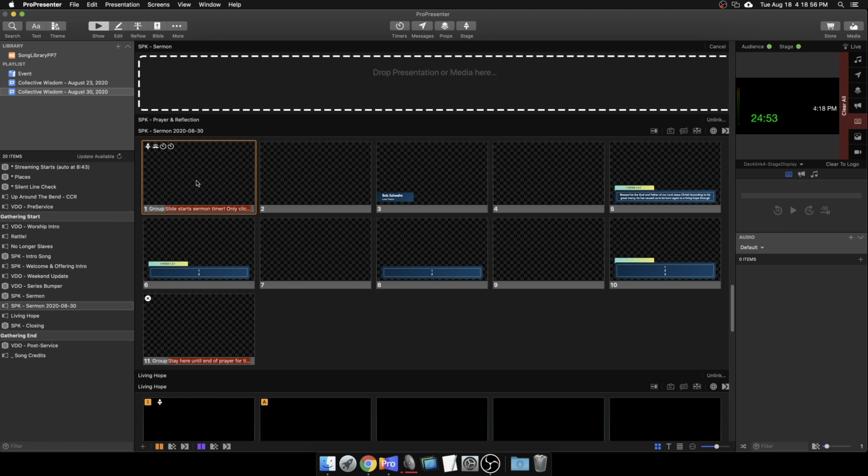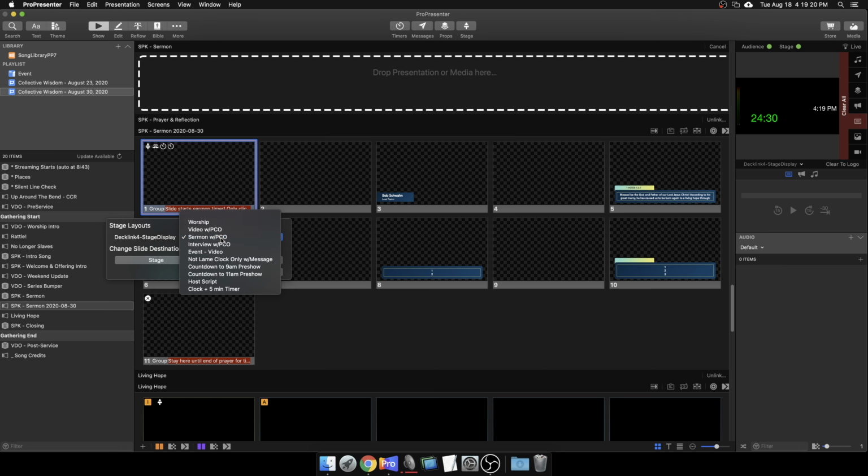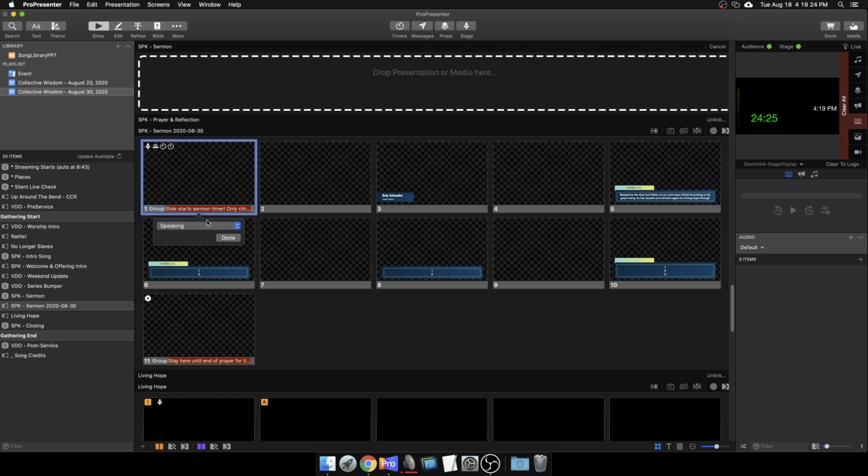Okay, so this first slide will reset and start the stage timer here. It will also set the stage display, which is what this small little logo is, and it'll set the audience look for sermon. So we can edit any of those actions at any time, and then we can also add them. If they already are added, they'll be grayed out here, which means we have to go to Edit. Edit Stage Action. We have Sermon PCO, cool. And then Edit Action Audience Look. We've got Sermon Speaking, great.